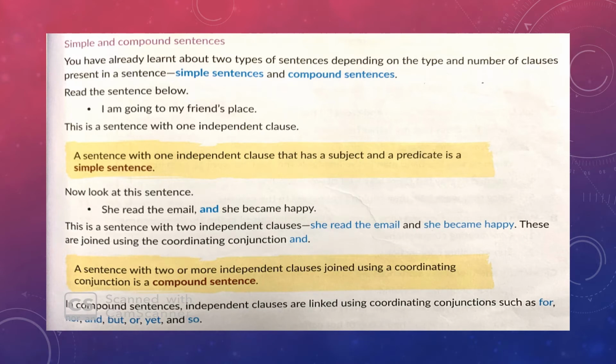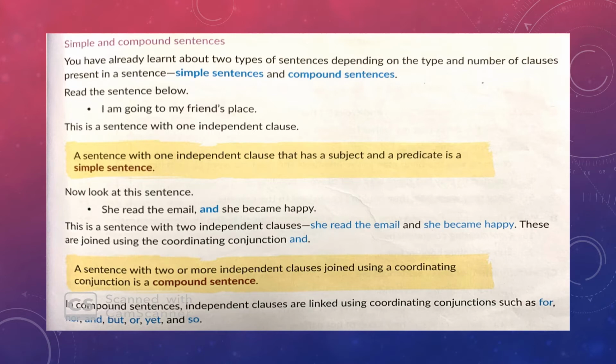Depending on the number and type of clauses, there are two different types of sentences, simple sentences and compound sentences. You have already studied phrases and clauses in your lower classes. For more clarity on this topic, phrases and clauses, you may refer to the video on my YouTube channel. Now coming to simple sentences. I am going to my friend's place. Look at this sentence. It has a single subject and a single predicate. It is not dependent on any other clause for a complete meaning. Hence, it is a simple sentence.